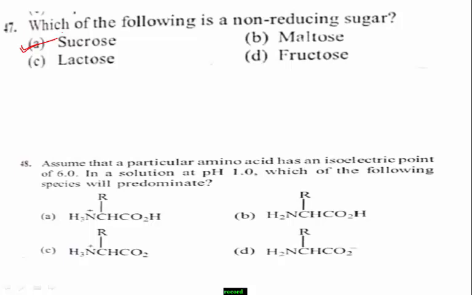Students, at the isoelectric point, an amino acid is present as a Zwitter ion, also called a bipolar ion. Bipolar ion means it contains both positive and negative ends.